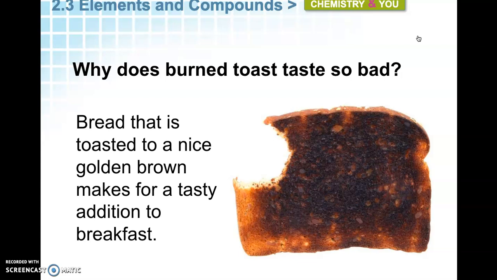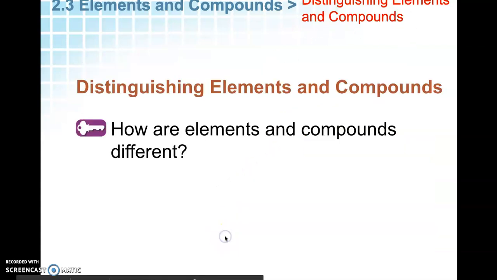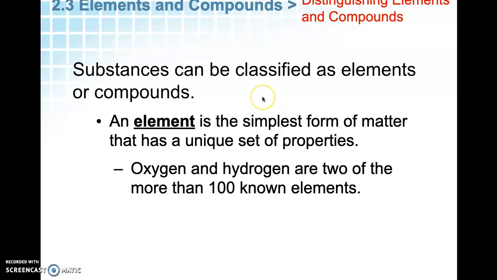Bread on its own tastes different than when you do a nice toast it. And then when you burn it, obviously, it makes a big difference. So even though it's nice to have toast for breakfast, you have to make sure you don't cook it too long. How are elements and compounds different? Let's talk about these things first.